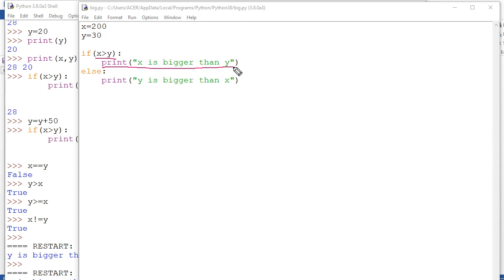It is going to print "x is bigger", any message you are going to type, print. And if this is false, then it is going to print this one, "y is bigger than x". Are you getting me? Okay, you can modify this one by using the input command. For the input command you need to wait, so that you can input something of your own choice. So for that, you wait. I have to teach you the input command.